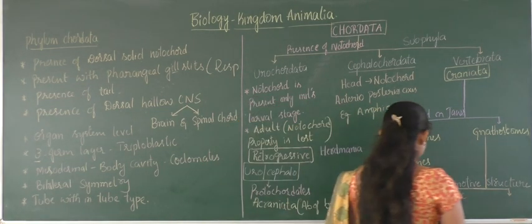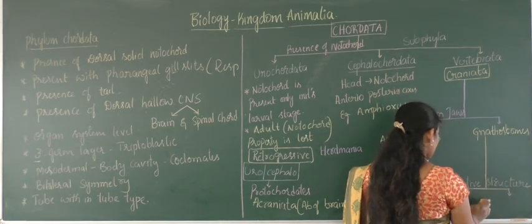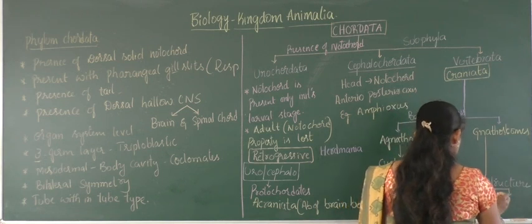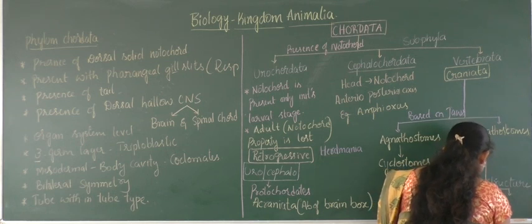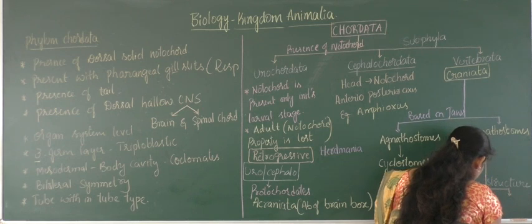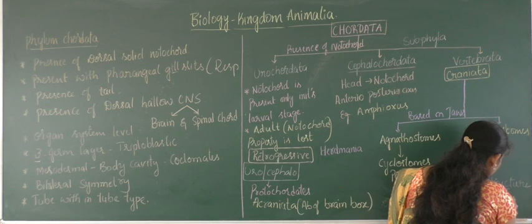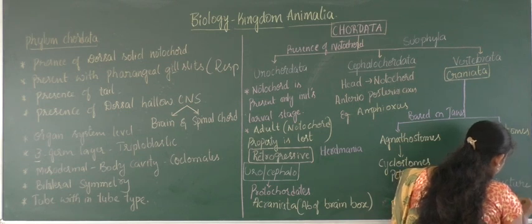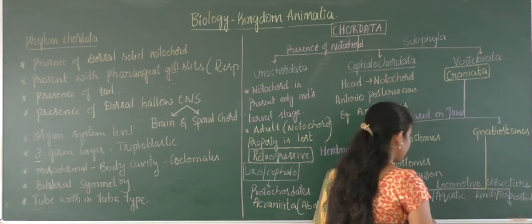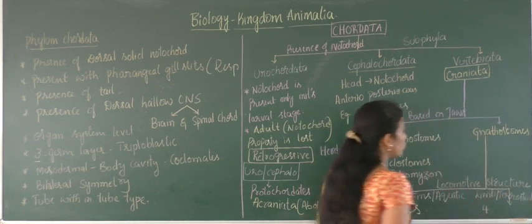And later, a few of the organisms which come under gnathostomes are again classified into the next class based on their locomotive structure. Here they possess limbs and they are living in terrestrial media, a terrestrial habitat, and they are classified into four classes again.